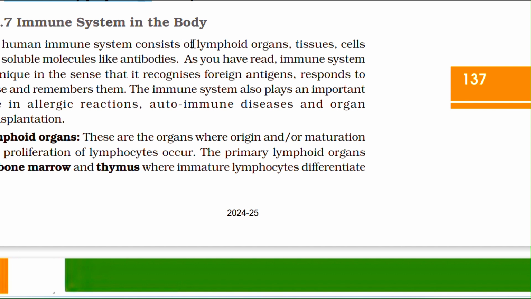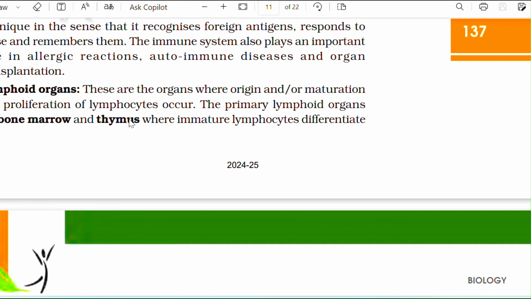Immune system in the body. The human immune system consists of lymphoid organs, tissues, cells, and soluble molecules like antibodies. As you have read, the immune system is unique in the sense that it recognizes foreign antigens, responds to these, and remembers them. The immune system also plays an important role in allergic reactions, autoimmune disease, and organ transplantation.